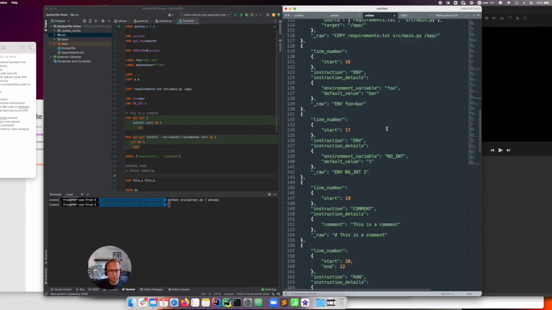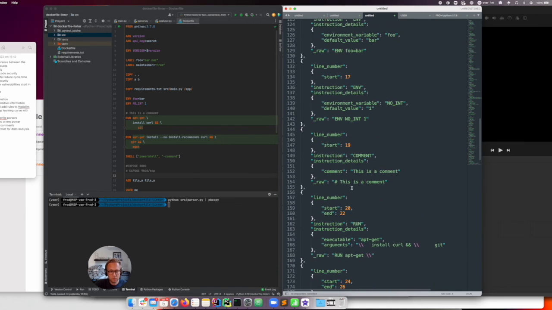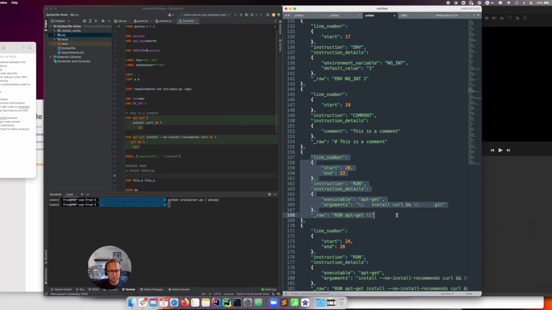And this works for all of them, including comments, which is technically not an instruction, but I made it an instruction. So we can also parse those for either actual comments or commented out code. It also works for multi-line, like this one was on multiple lines, and it just parses that fine as well.